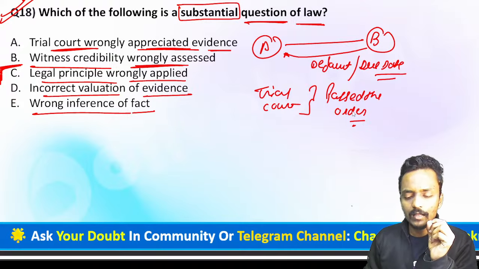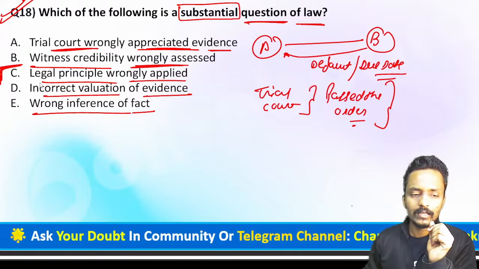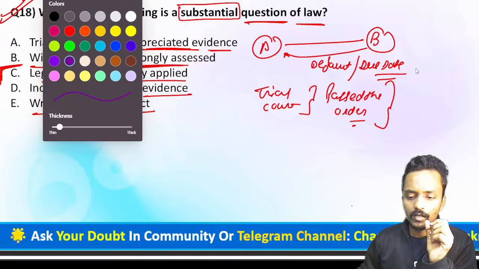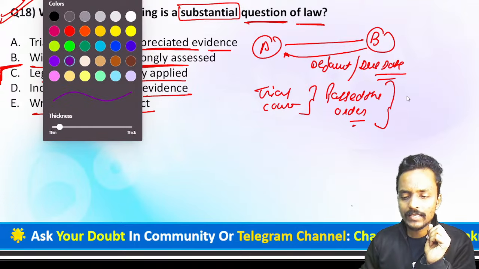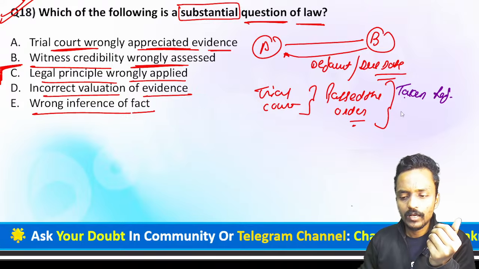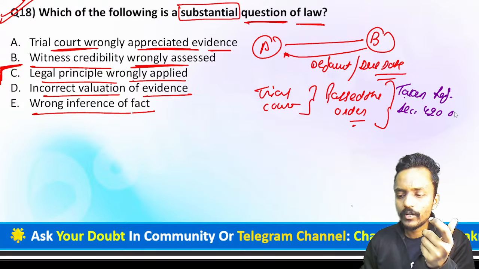So guys, let's suppose this particular trial court has passed the particular order or decree under a section which is more severe. Let's suppose at the time of passing the decree they have taken the reference of section 420 of the Civil Procedure Code. But right now this matter does not belong to section 420 of the Civil Procedure Code.